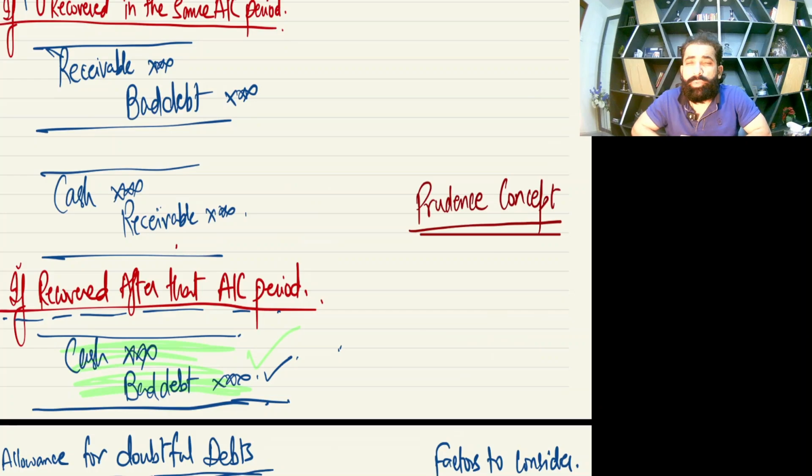I taught you at that time that this concept gives the message to expect less, not to overstate your financial statement, not to over expect. Hope you remember the 4 lines I taught you with the prudence concept.